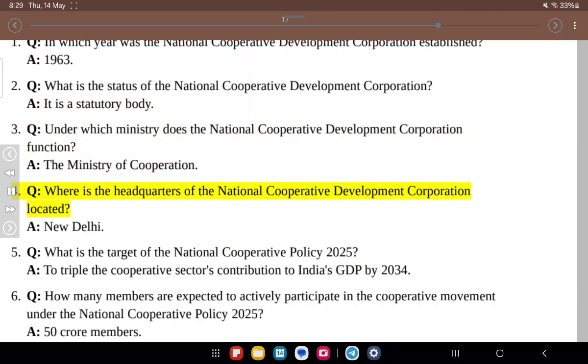4. Q. Where is the headquarters of the National Cooperative Development Corporation located? A. New Delhi. 5. Q. What is the target of the National Cooperative Policy 2025? A. To triple the cooperative sector's contribution to India's GDP by 2034.